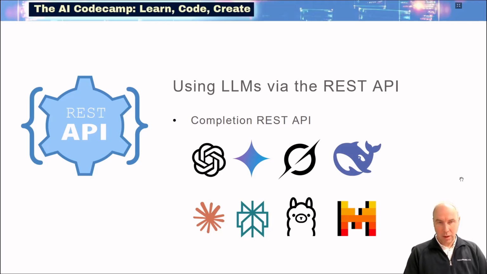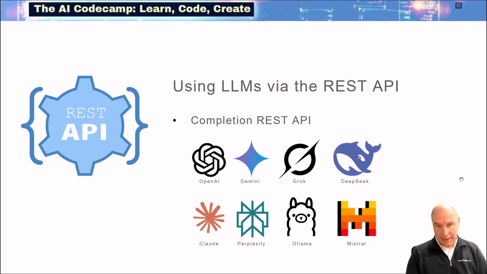We are going to look at how you can use LLMs, large language models, via a REST API, and do that from a Delphi application. The LLMs that we are covering at this moment, the icons are shown here on this screen. For those who are not familiar yet with these logos, these are the names of the LLMs.